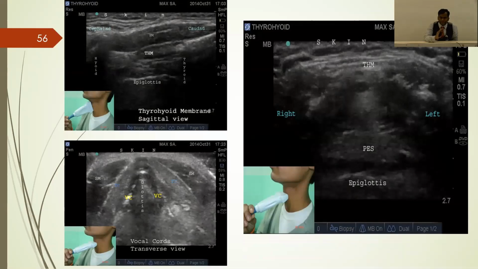So when you're doing this, if you're not able to see the hyoid bone, then that definitely indicates there will be difficulty in intubation. And in the same image, if you do a transverse view, then you can see like this: vocal cords, glottic opening, and the thyroid and sternocleidomastoid muscles. Okay. Then if you do a transverse view a little higher, then you can see like this: thyroid membrane, skin, pre-epiglottic space, epiglottis. You can see this.